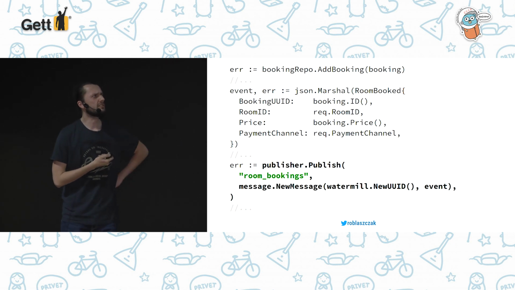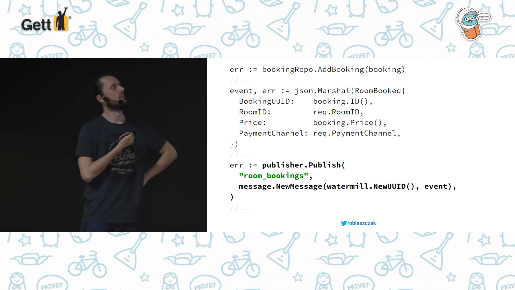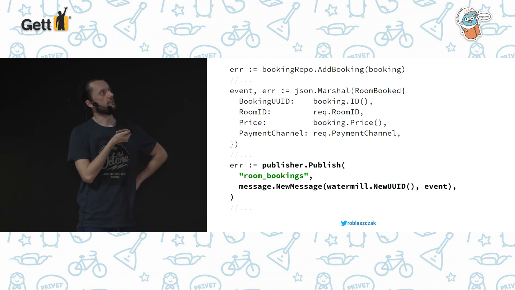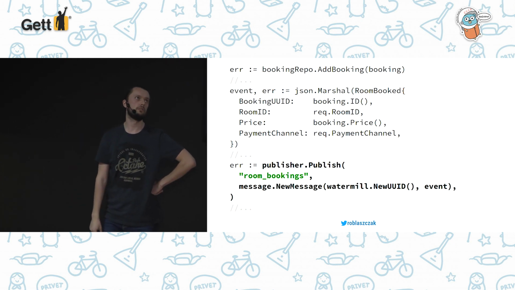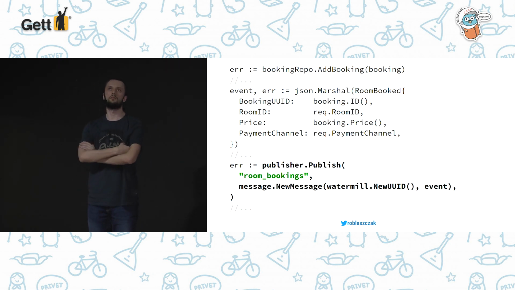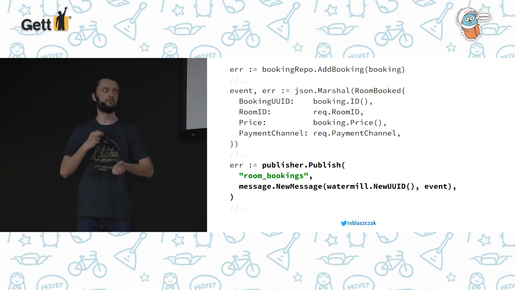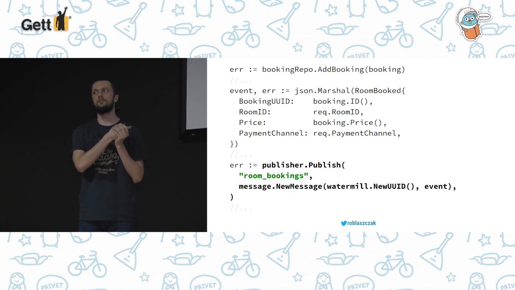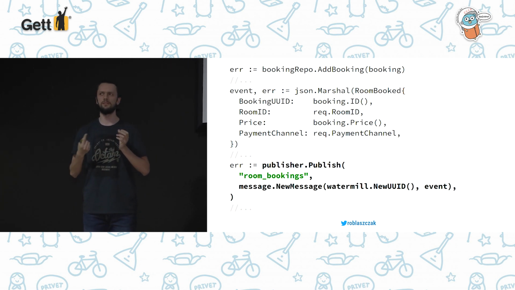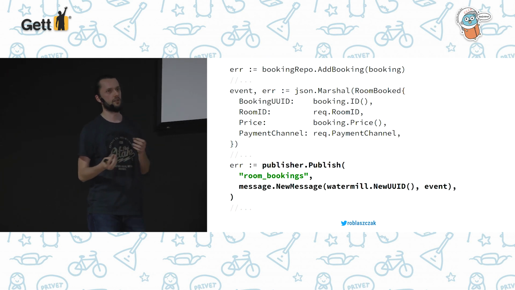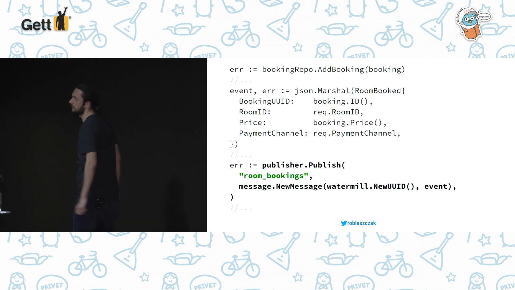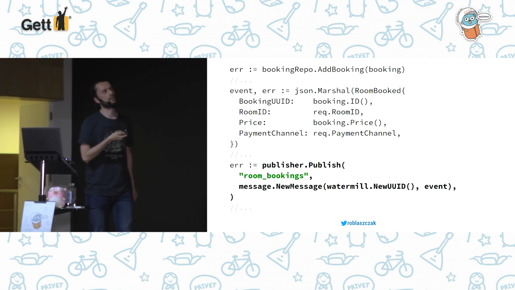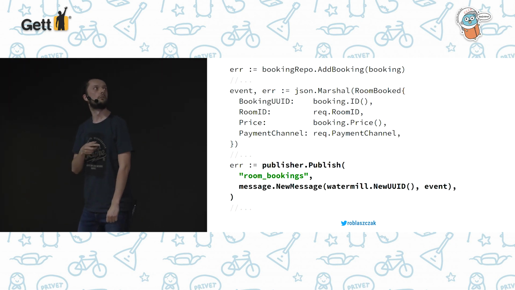And what is this publisher and what is this message? This publisher is a Watermill publisher, and the first argument for the publish method is the topic. If you were not using event-driven applications before, you may not know the term topic. A topic is something similar to, let's say, a database table. If you have multiple events, you probably don't want to push them to one topic. You probably want to split them into multiple topics. And in this example, we want to push it to the room bookings topic.